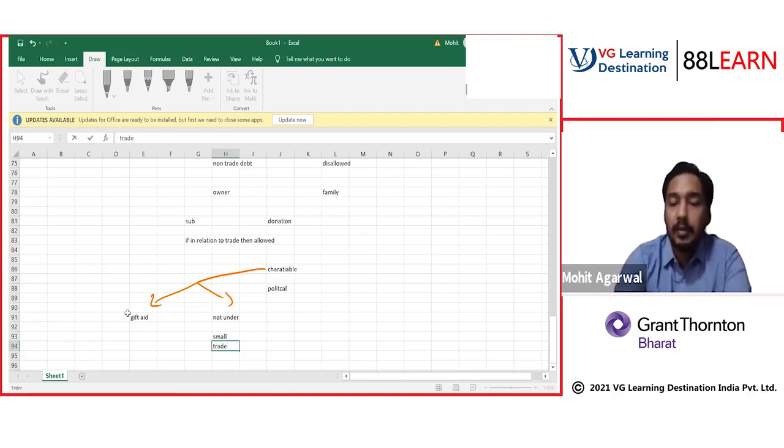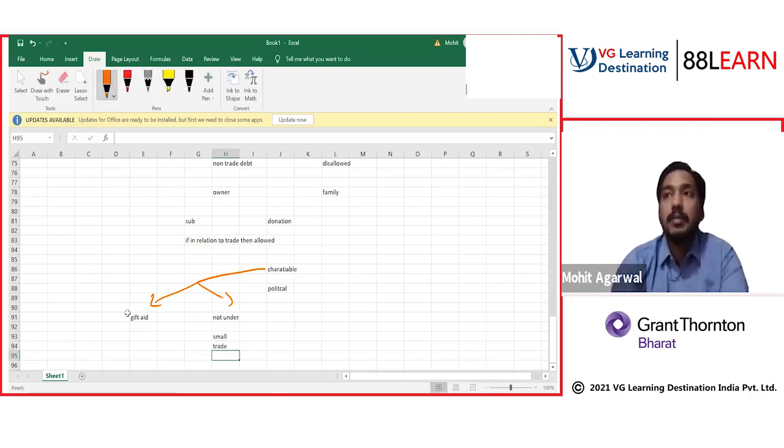For trade, the purpose given should be a trading purpose, for example, for promoting our business, marketing, etc. This donation is given for some business activity, a small trading purpose, and lastly, to a local charity. If it is given to international or national charities, then it is not considered to be given for a business purpose, so it is disallowed. So these three conditions must be fulfilled.